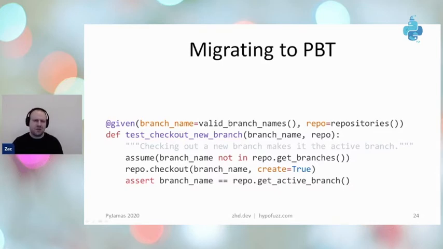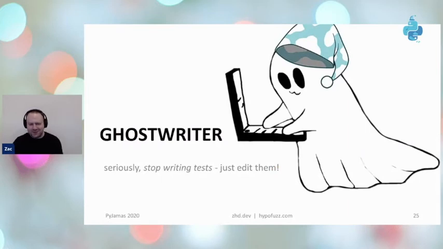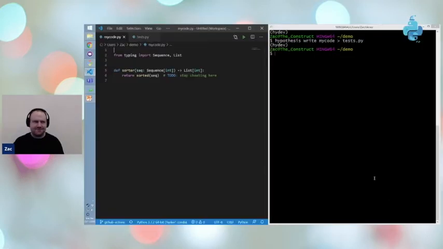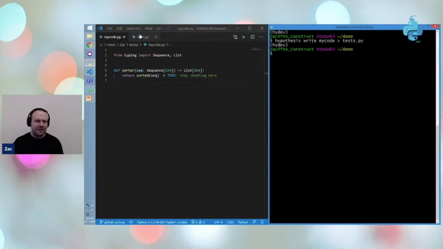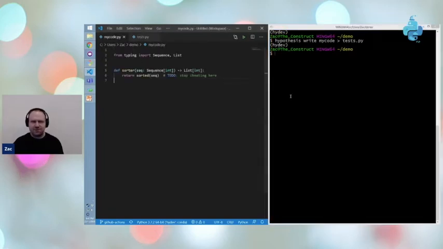All right. So what happens if you don't have a set of existing tests that you want to migrate? Do you have to learn the whole Hypothesis API? Well, of course you don't. And so I want to show off to you a thing I call the Ghostwriter, which we shipped a few months ago and can save you a lot of time on writing tests. So I'm just going with the same sorting function here, right? And this will be my tests module.